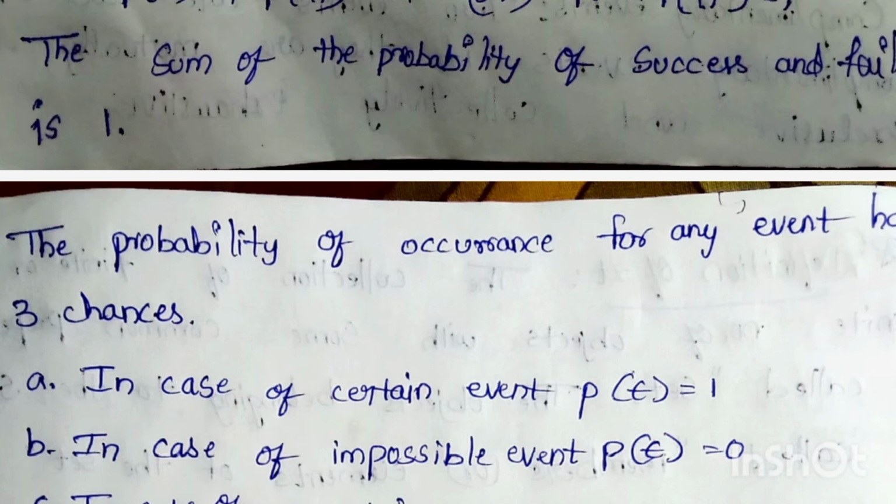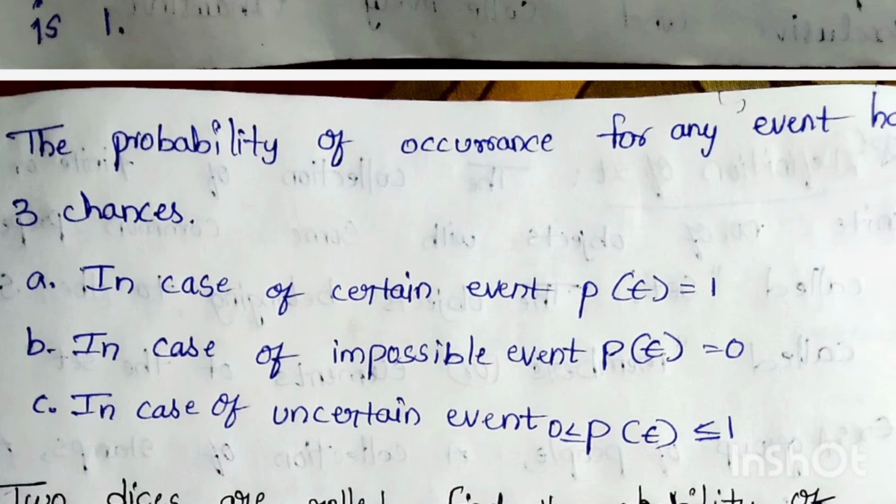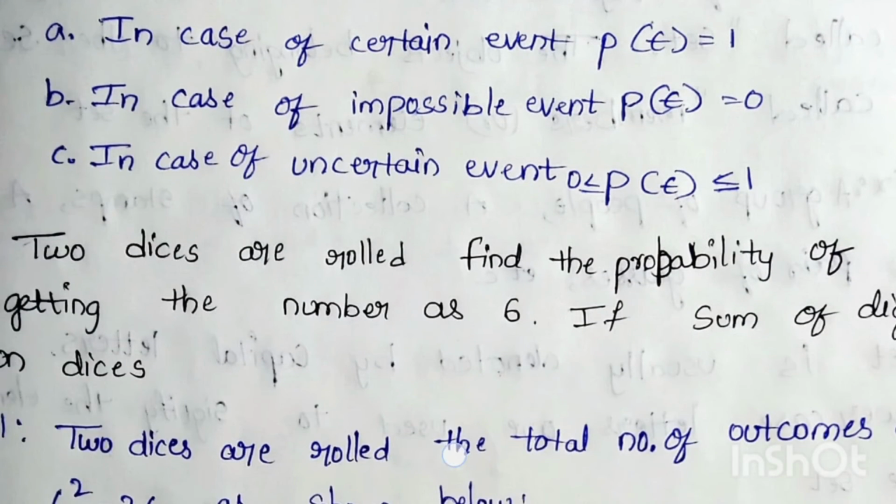Probability of occurrence for any event has 3 chances: in case of a certain event, in case of an impossible event, in case of an uncertain event. So that's why this probability always lies between 0 to 1.